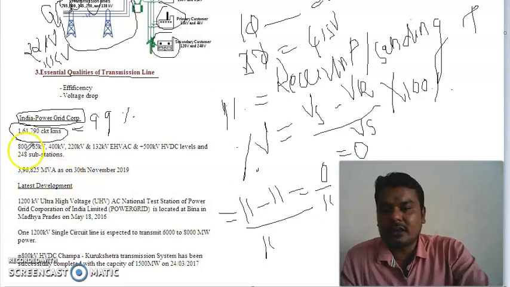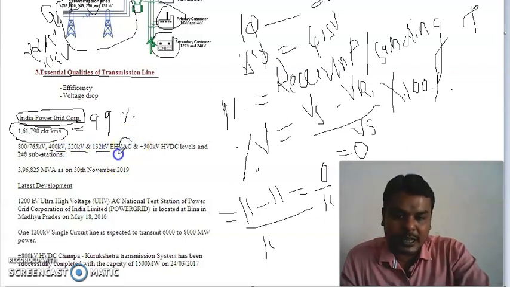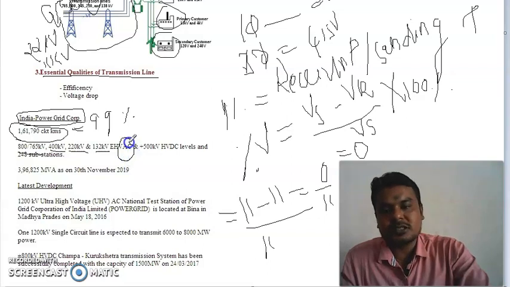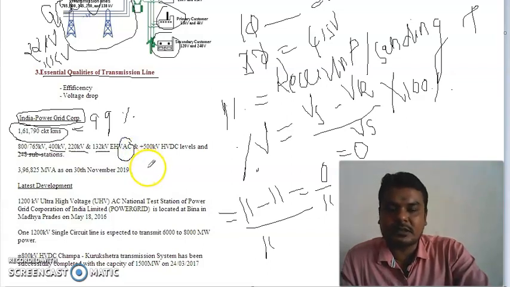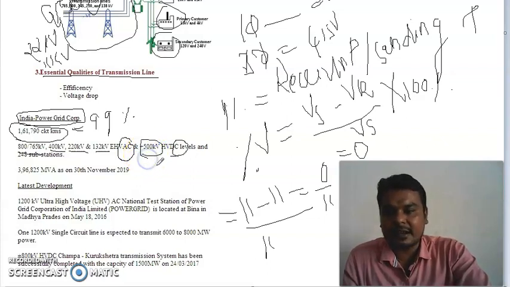For that, they are using large voltage levels, that is 800 kV, 765 kV, 400 kV, 220 kV, 132 kV. They have two types of transmission system, alternating current (AC) and direct current (DC). For the direct current transmission system in India, Power Grid is using 500 kV or 800 kV.